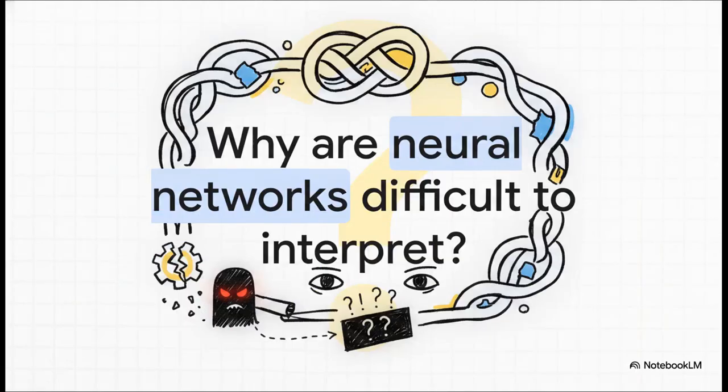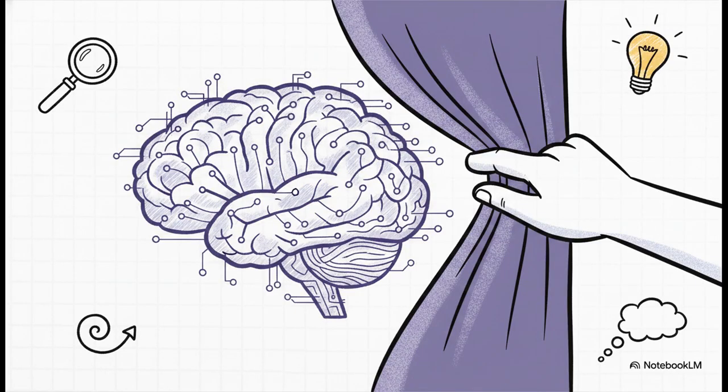So this brings us to the core question driving our whole investigation today. Why are neural networks so notoriously difficult to interpret? As these artificial minds become, well, completely embedded in our society, the stakes of using technology that we fundamentally cannot reverse engineer are getting incredibly high. What actually happens when an opaque system makes a major mistake, or worse, behaves in a way we never ever intended? Well, that's exactly what we're going to figure out. Today, we're undertaking a systematic investigation into the architecture of the artificial mind and exploring a groundbreaking new field of research that's finally allowing us to peek behind the curtain.